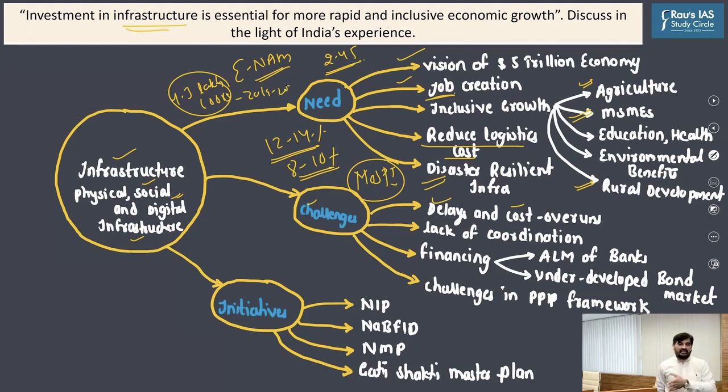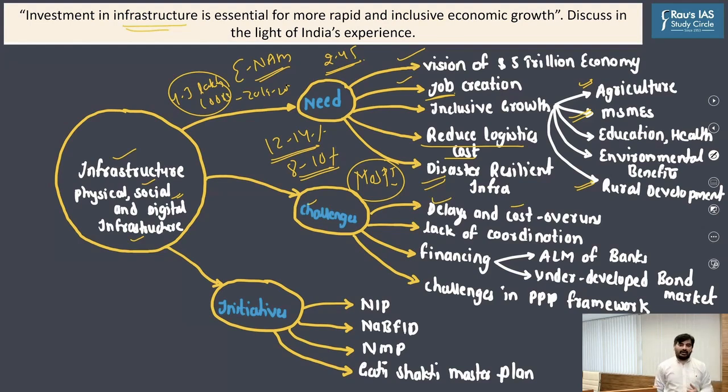Similarly, there is lack of coordination between multiple ministries and departments. We have the problem of financing. Infrastructure projects require long-term financing, and there's a lot of risk involved in giving financing for infrastructure projects because they may get delayed. Whenever banks or NBFCs have given loans to infrastructure projects, it has normally led to asset-liability mismatch. The best example happens to be the IL&FS crisis. I hope you must have heard about this NBFC crisis, right? This IL&FS crisis was predominantly because of this asset-liability mismatch.